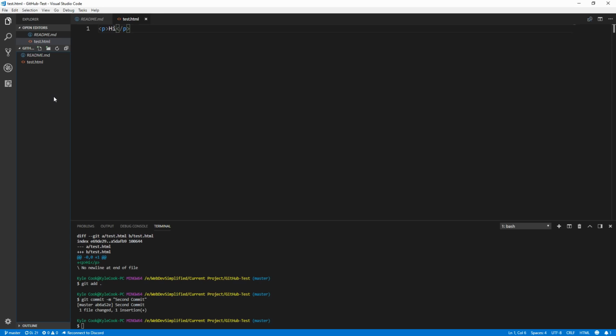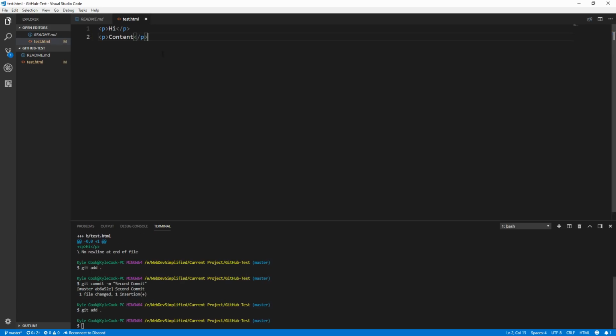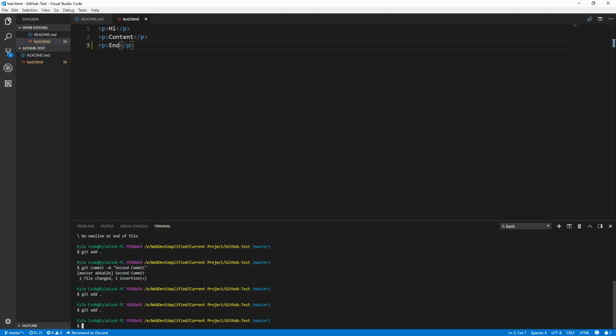With Git, we can make as many changes to as many files as we want in the project, and as soon as we add them, they will all be added into the index. We can even add multiple different times, so let's say, for example, we want to add another p tag here, and just say "content", and then we want to add that, so we do git add and put the period at the end, hit enter. And now let's say we're going to change it again before we commit, and we want to put an "end" here. So we can do git add with a period at the end, and now that's added to the index as well. So you can do as many adds as you want in between commits.